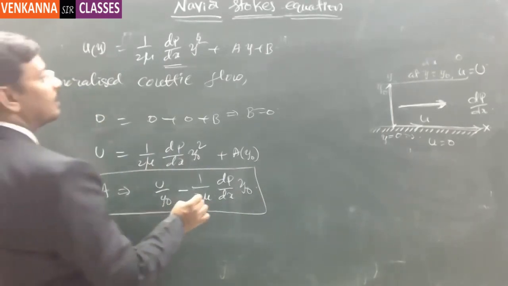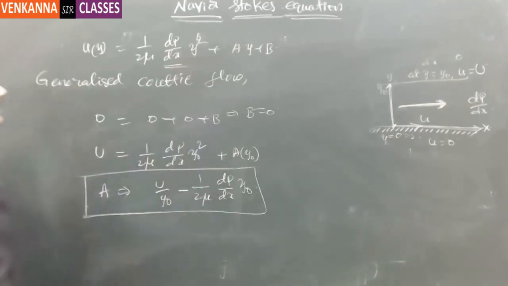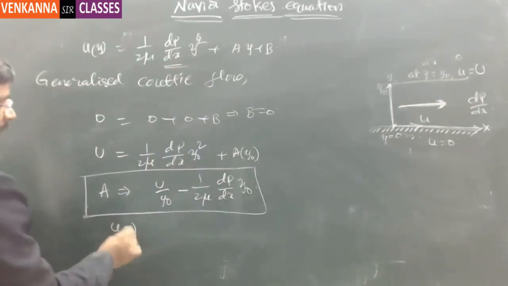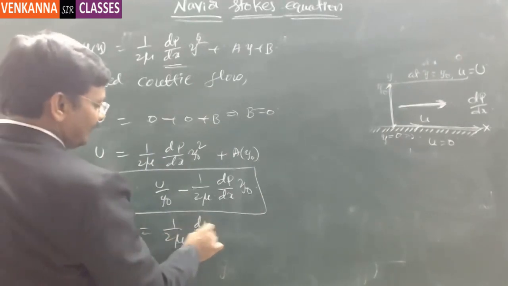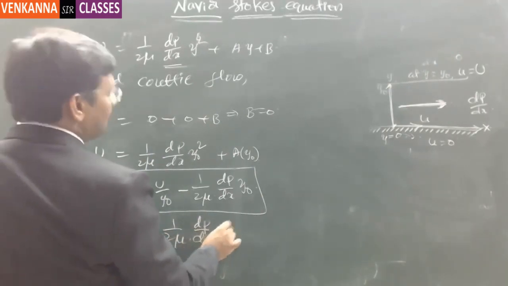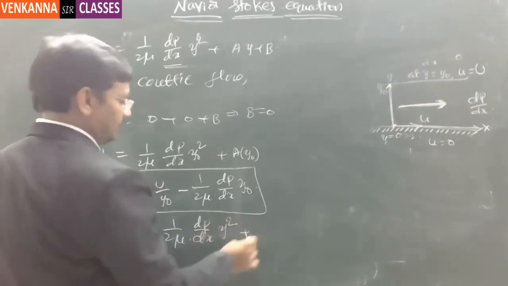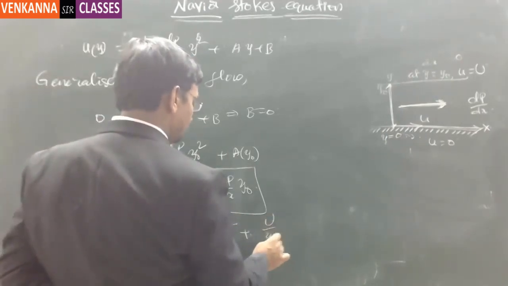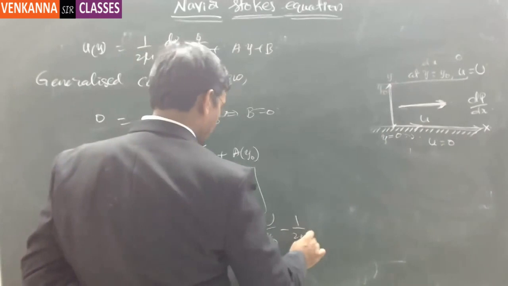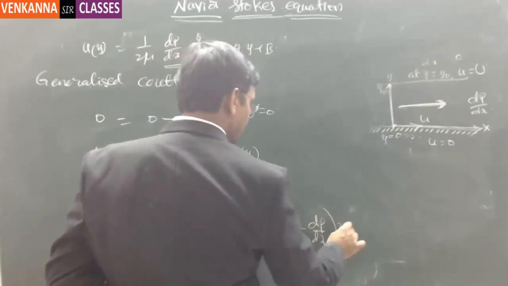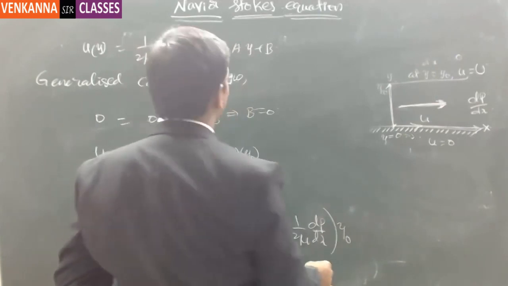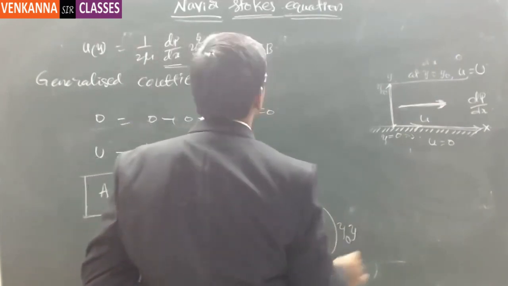Now if you replace this arbitrary constant here, u of y is equal to 1 by 2 mu dP by dx into y square plus U by y naught minus 1 by 2 mu dP by dx of y naught, into y.